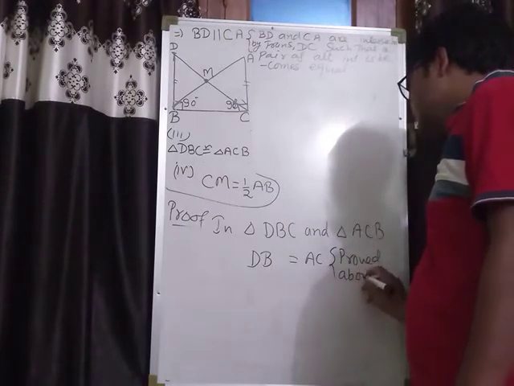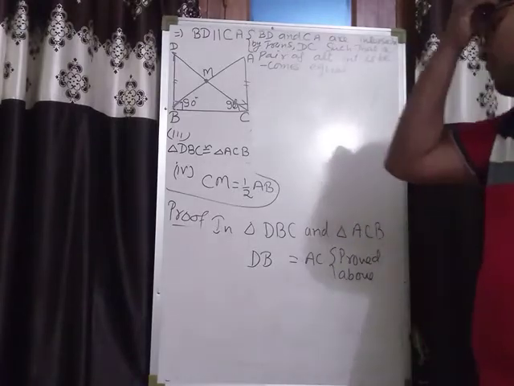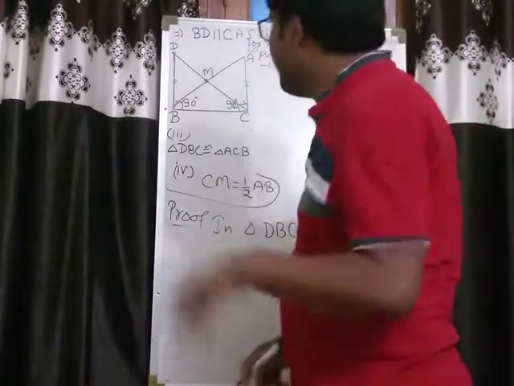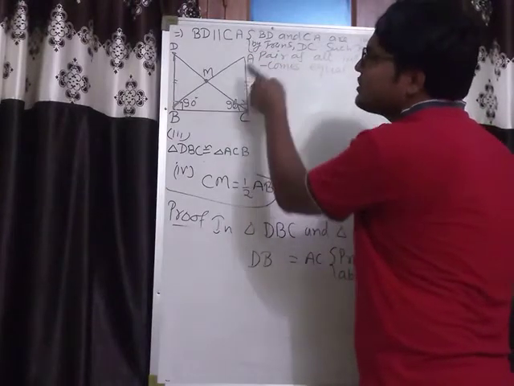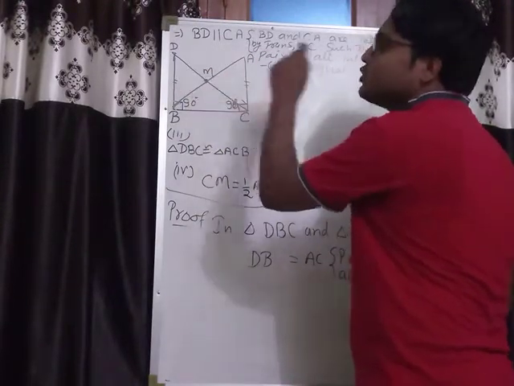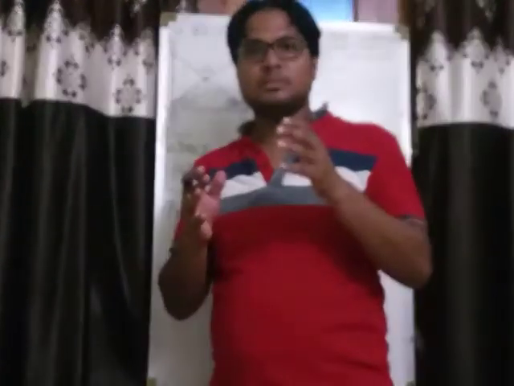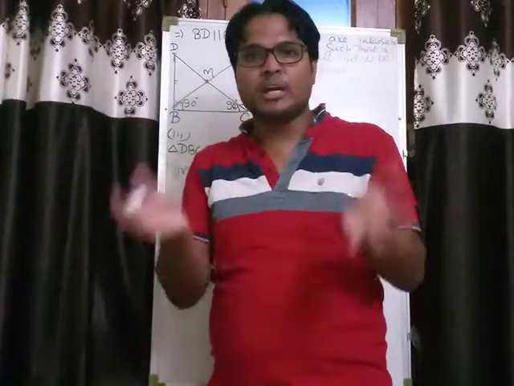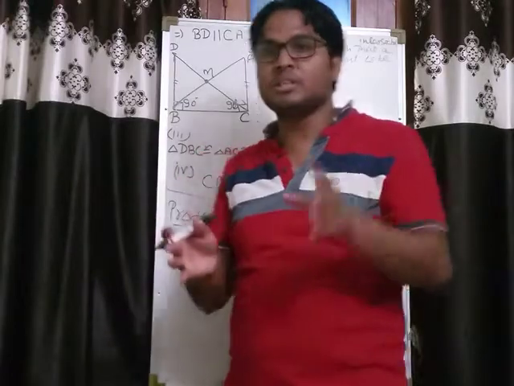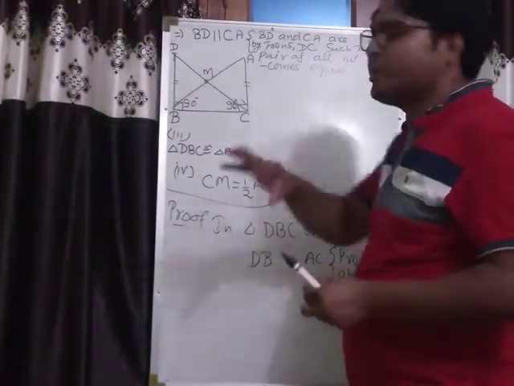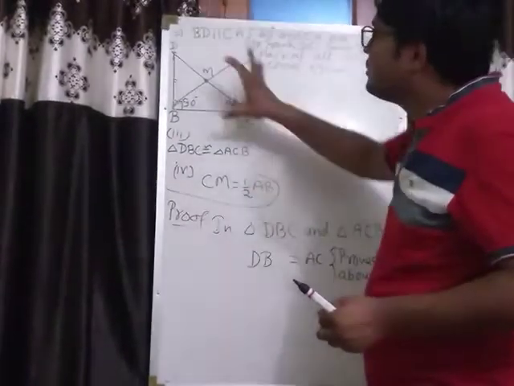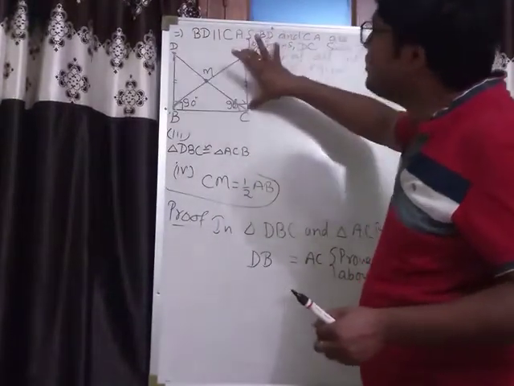You can check your note where I proved triangle AMC is congruent to triangle BMD. So by CPCT, if two triangles are congruent, then their corresponding parts are equal. So BD will be equal to AC.